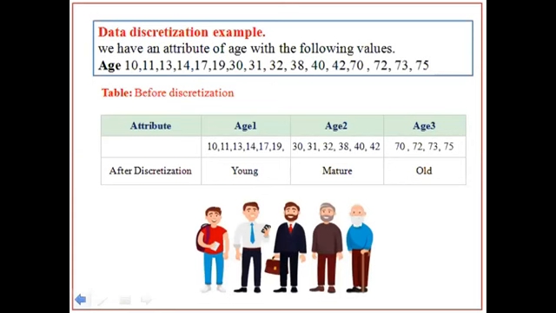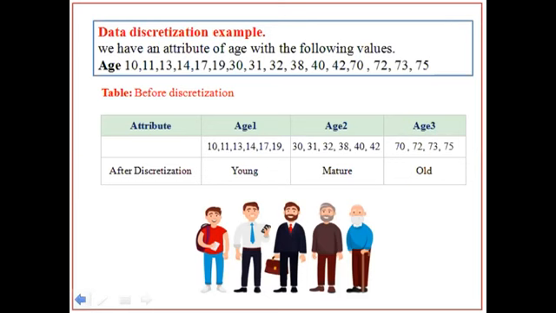Table before discretization. Based on the attribute, I divided into 3 groups, that is age 1, age 2, age 3. In age 1, I gave 10 to 19. In age 2, I gave 30 to 45. In age 3, 70 to 75. So these are before discretization. After discretization, between age 10 to 19, I gave the word young.